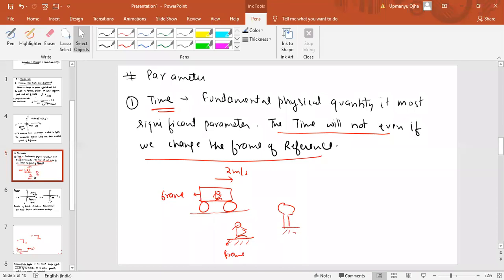Yes, a coordinate system along with time is known as frame of reference.